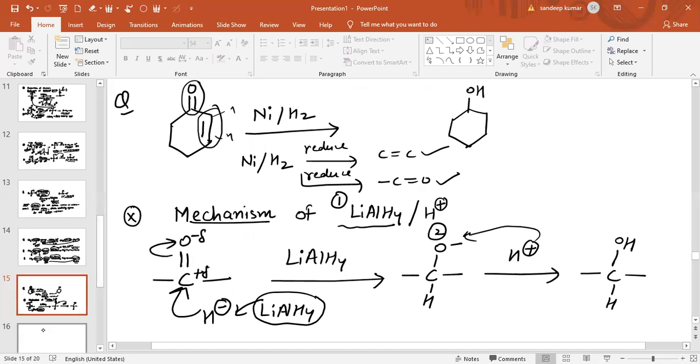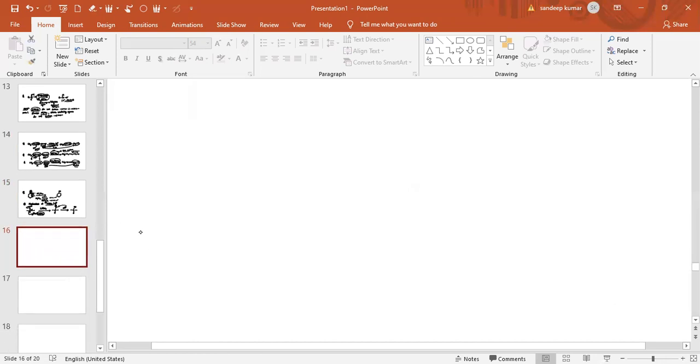Now see a question based on the mechanism. The compound given is cyclohexanone. In the first step, we are adding LiAlH4.